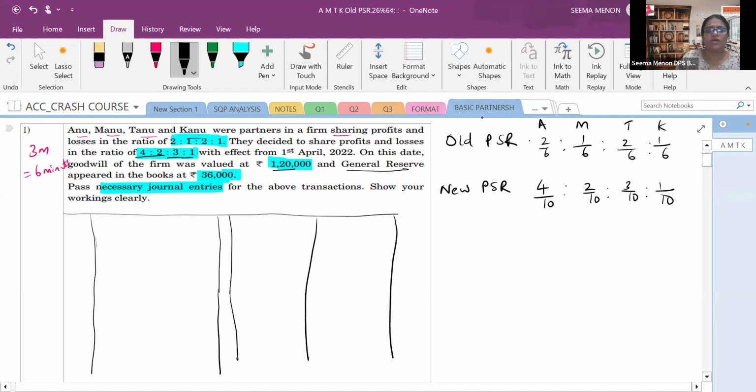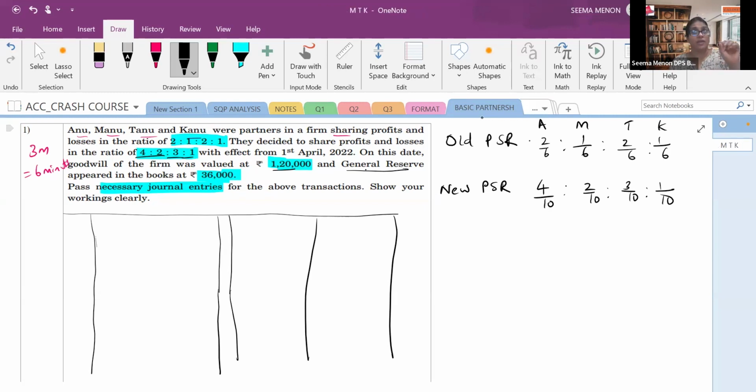Now coming back to this, first we will distribute the general reserve. General reserve will always be distributed in the old profit sharing ratio, whether it is a change in PSR, admission, retirement or death. Whatever the concept, until and unless they mention something in the question. There should be the words past adjustment journal entry. Here they have written necessary journal entry. Until they ask for the past adjustment journal entry, the general reserve is always distributed in the old profit sharing ratio.